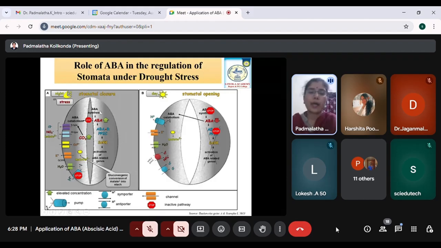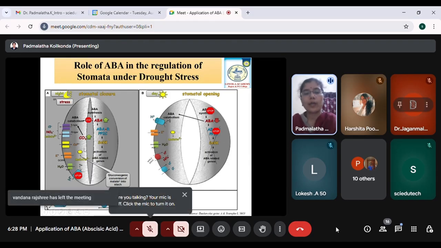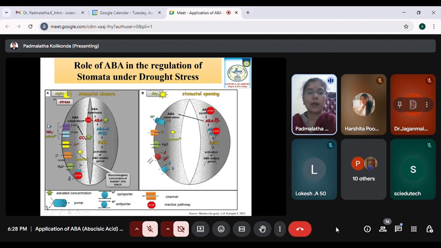Apart from this mechanism, as I said, there are many different mechanisms. Calcium also plays a very important role here in maintaining the stomatal movements, or we can say in maintaining the partial closure of the stomata. When this mechanism is happening, it will also help in the calcium influx. That is, the calcium will enter inside through these channels, which are called ion channels. Whenever there is an influx of calcium, there is an efflux of other ions, that is chloride, nitrate, and also the malate ions will go out by the use of S-type and R-type channels.